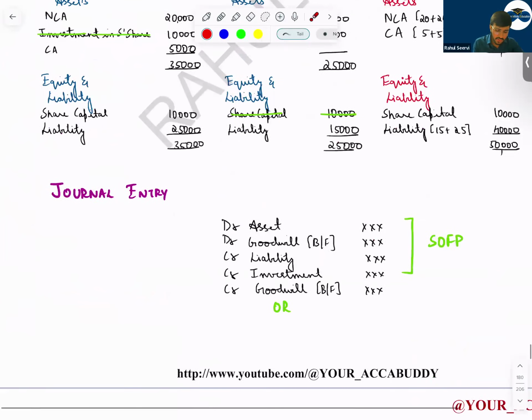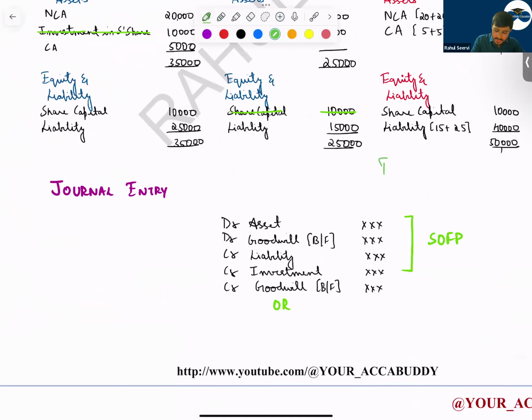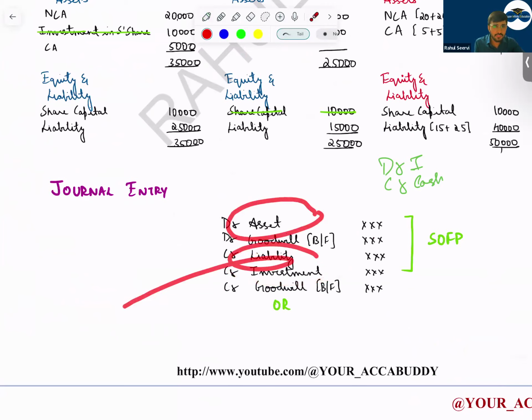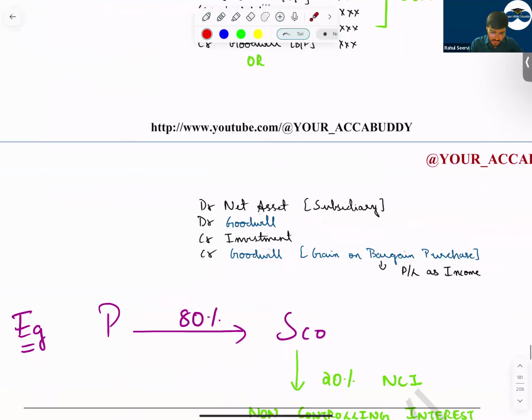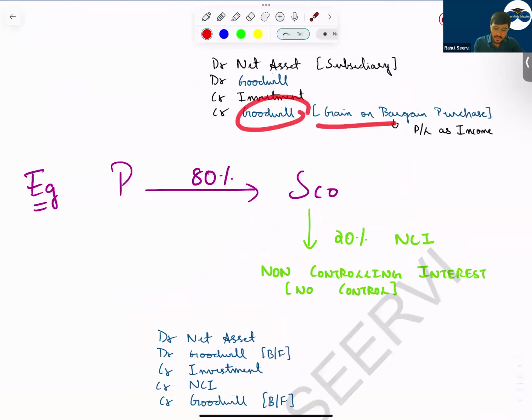So what is the journal entry we record? When a company invests in another company, they record what? Debit investment, credit cash, or deferred consideration, contingent consideration, or share exchange. So what do we do? We remove the investment, we bring in assets, we bring in liabilities, and whatever is the balancing figure will be your goodwill. Either it can be goodwill or a gain on bargain purchase. Understand that? See, if it's on the credit side, it becomes a gain on bargain purchase. This is an income for the parent company because they are paying a lesser amount, but the value they are getting is more.